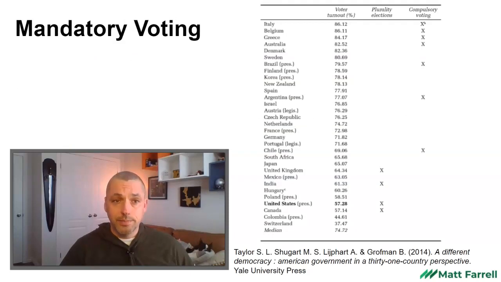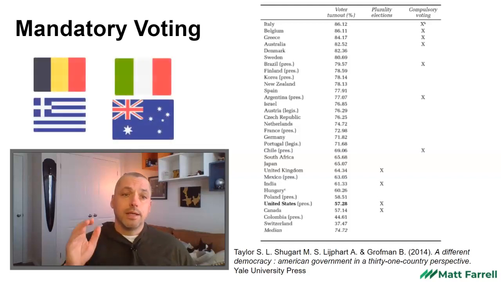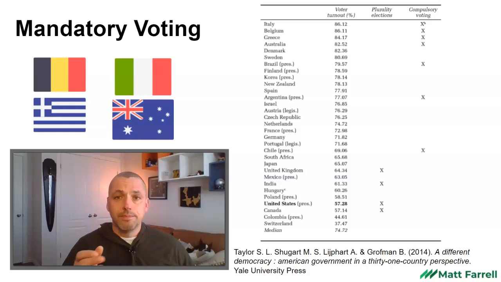And lastly, some countries enforce mandatory voting, where people are legally required to show up to the polling station. Now, in many of those cases, you can spoil your ballot or you can select none of the above. But in places like Belgium, Italy, Greece, and Australia, voting is mandatory. Now, what kind of penalty are we talking about? It's usually a monetary fine if you do not show up. And for people in North America, it would be probably analogous to a parking ticket. So it's not a crippling financial burden, but it's enough that you don't want to be stuck with that.